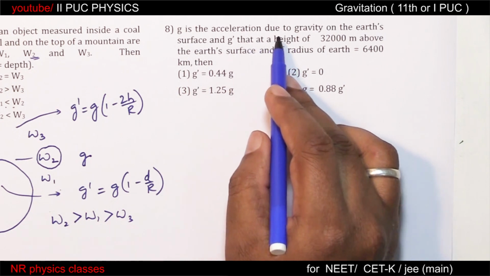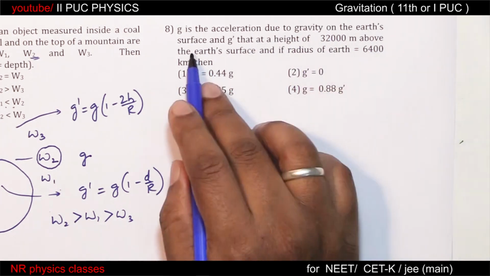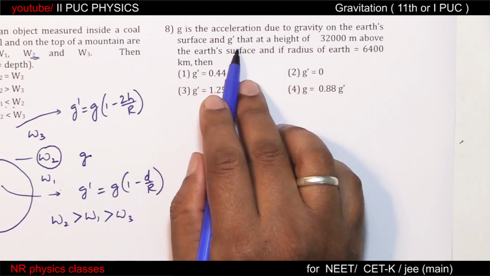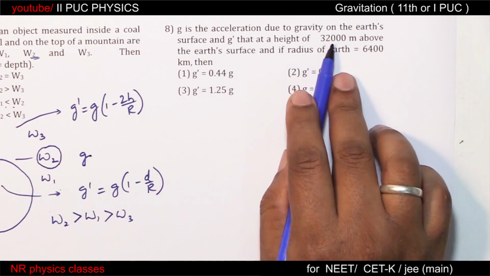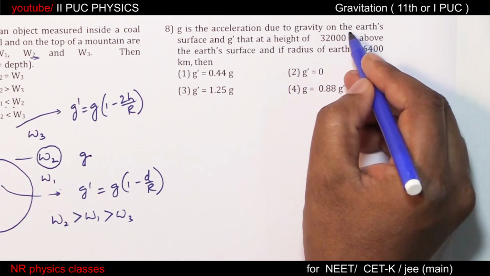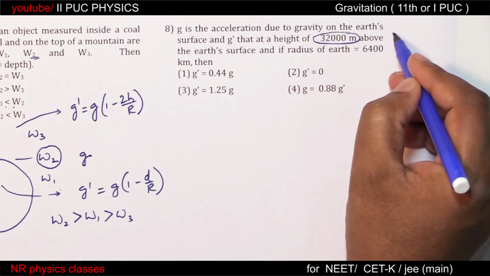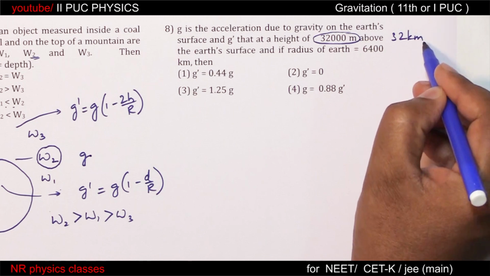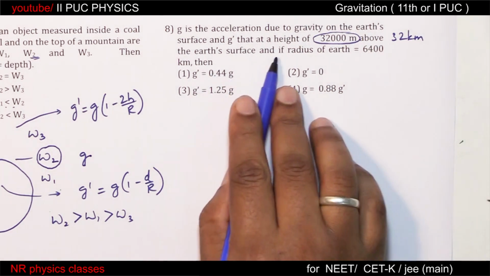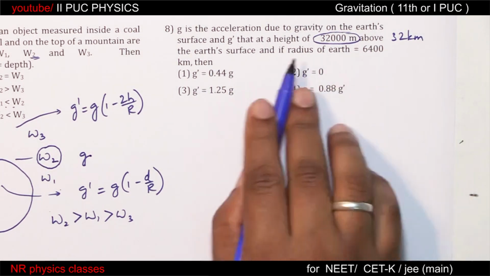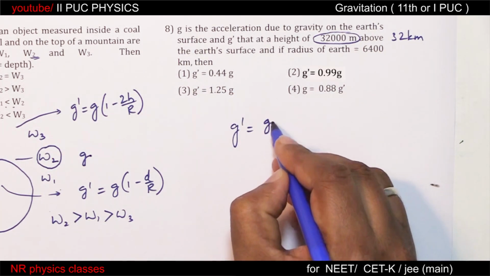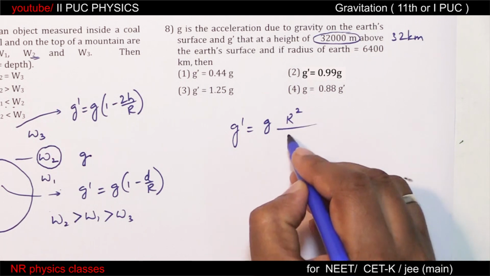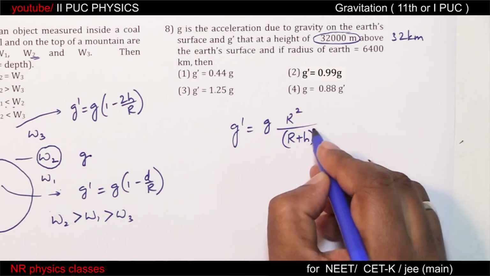g is the acceleration due to gravity on the earth's surface, and g dash that at a height of 32,000 meter, which means 32 kilometer, above the earth's surface. If radius of the earth is this, then g dash equal to g into r square by r plus h whole square.